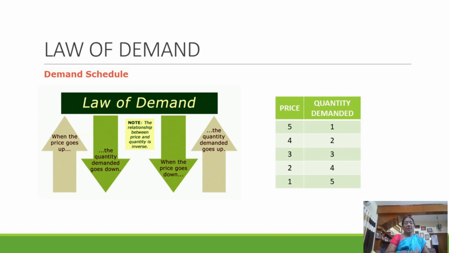Then he has given an example for explaining the law of demand, that is a demand schedule, we can say. When the price is 5 rupees, the quantity demanded is low. When the price falls from 5 to 4, the quantity demanded increases. So there is an inverse relationship between the quantity demanded and price. So that is explained with an example.